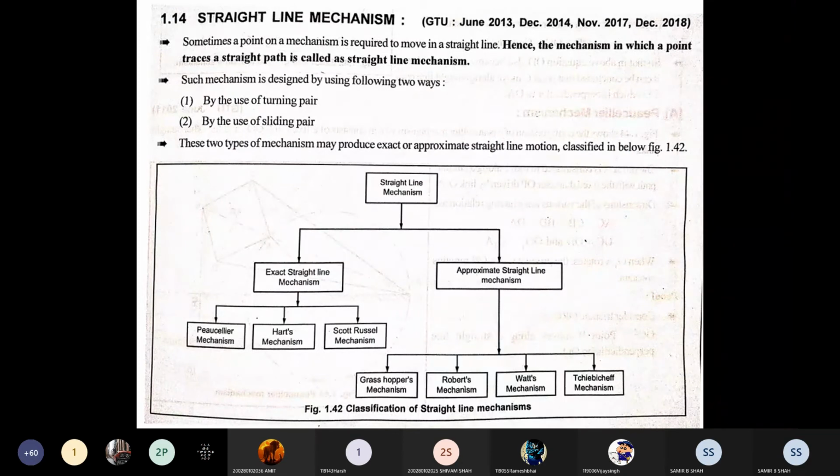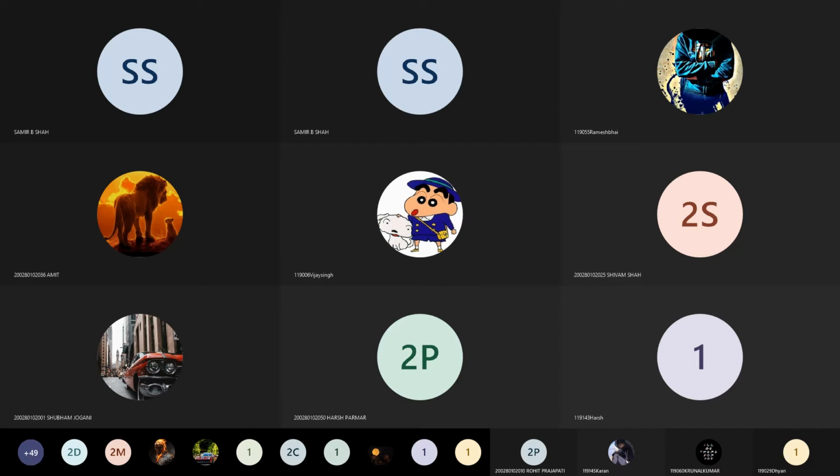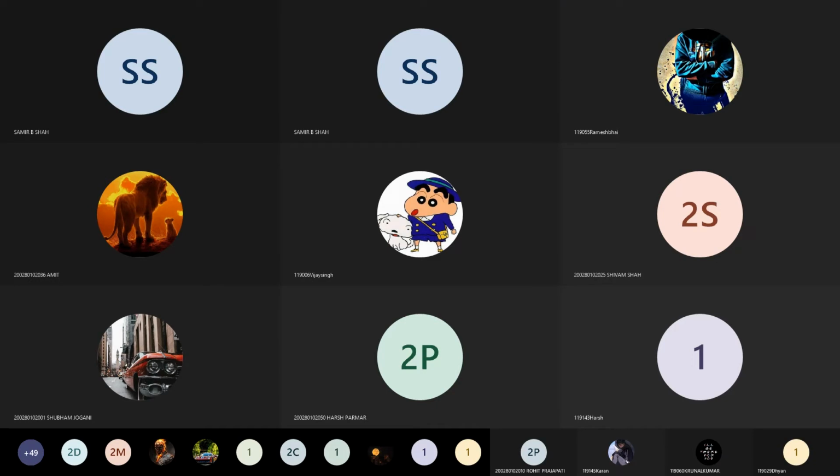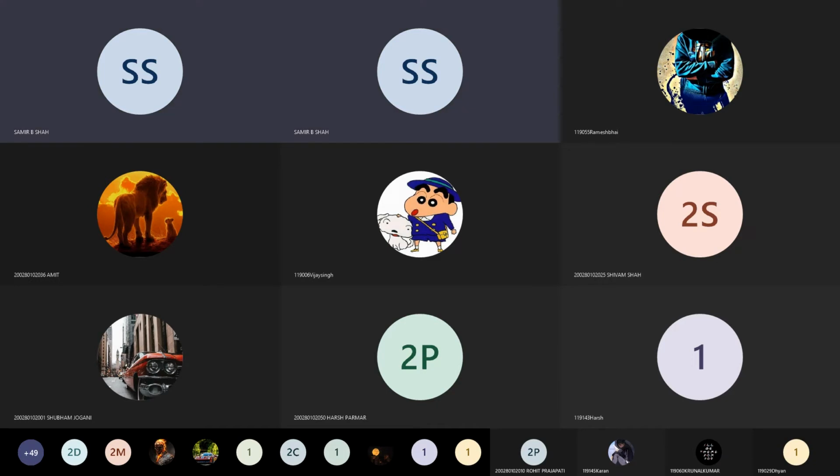After the straight line mechanism, before we start the straight line mechanism, I want to show you the animation of inversion, which may be very helpful for you to understand how all the inversions work and how the system can actually work. Hope the slide is visible to you.